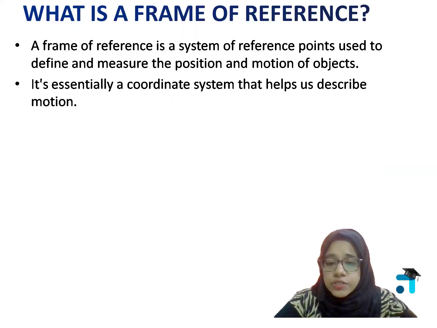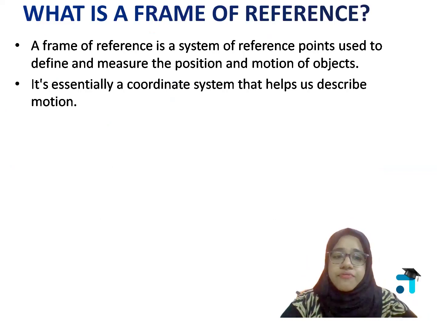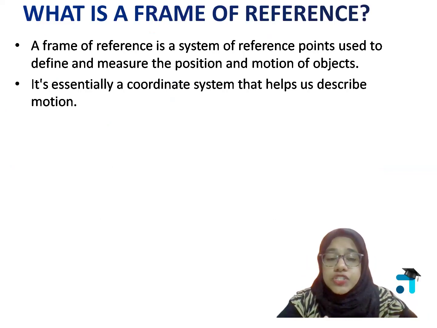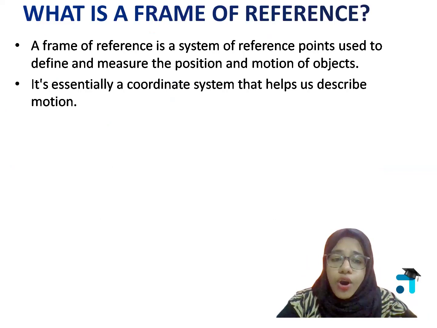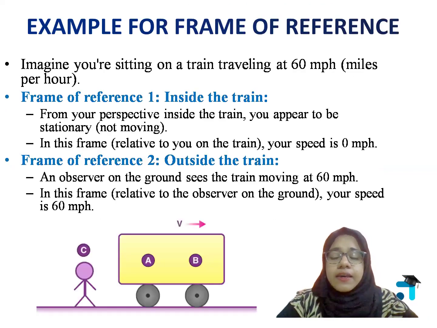Now, moving on to the next concept, what is frame of reference? Frame of reference എന്ന് പറഞ്ഞാൽ it's a system of reference points used to define and measure the position and motion of objects. ഒരു ഒബ്ജക്റ്റിന്റെ പൊസിഷൻ ആസ് വെൽ as മോഷൻ ഡിസ്ക്രൈബ് ചെയ്യാൻ വേണ്ടിയിട്ട് യൂസ് ചെയ്യുന്ന ഒരു റെഫറൻസ് സിസ്റ്റം ആണ് ഫ്രെയിം ഓഫ് റെഫറൻസ് എന്ന് പറയുന്നത്. Let's see with an example. Here you can see, this is a train which is moving with a velocity 60 meters per hour.